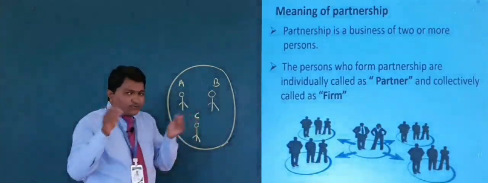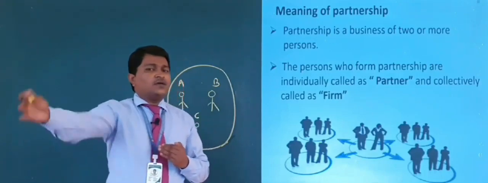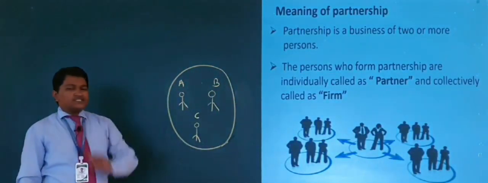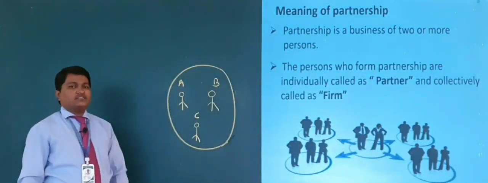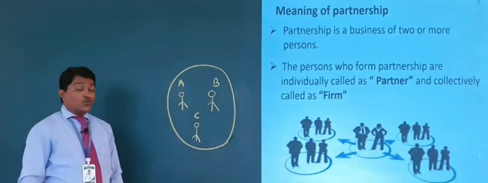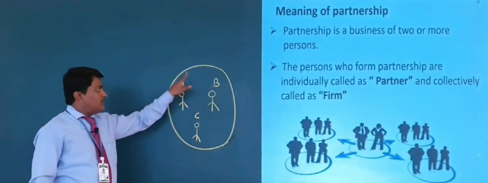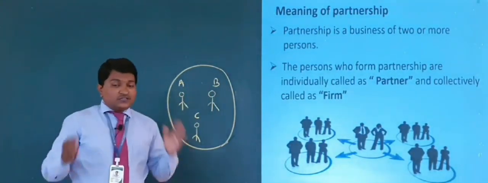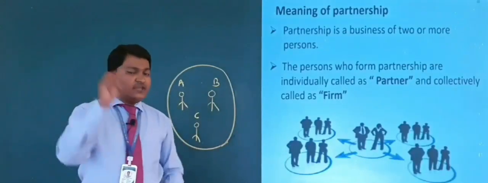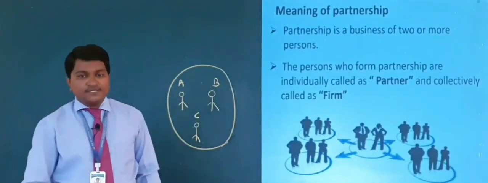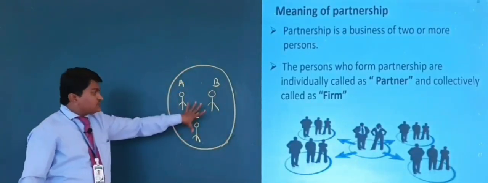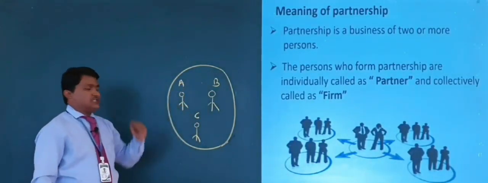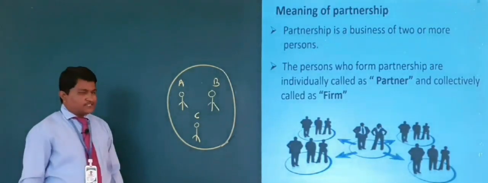So they contribute certain amounts and start a business. In this business, how many persons are there? Yes, there are 3 persons. Who are they? A, B and C. These 3 persons gather together, invest a certain amount and start a business.